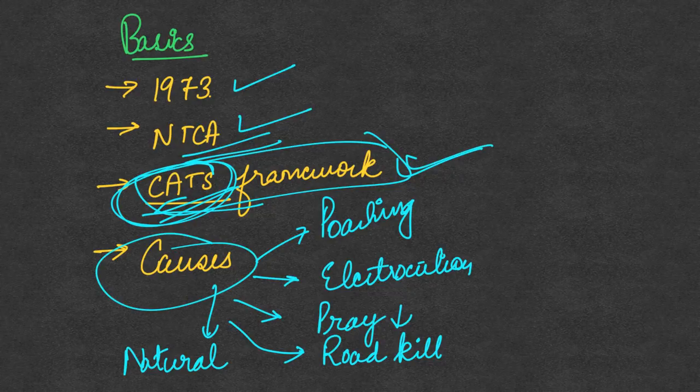Then we'll have a look at the causes for the death of the tigers, one being poaching, then electrocution, then the prey base has reduced in several of the tiger reserves, so there is a lack of food for the tigers.